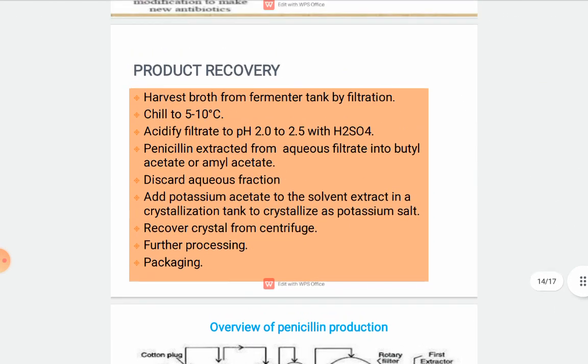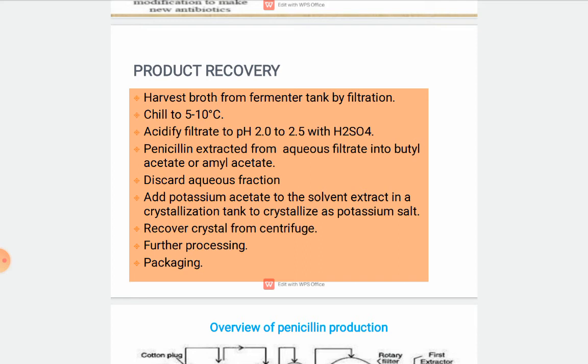And the product recovery: the harvest broth from the fermenter tank is taken by filtration, as we have discussed, and it is chilled to 5 to 10 degrees centigrade. Acidify the filtrate to pH 2 to 2.5 with H2SO4, and then penicillin is extracted from the aqueous filtrate into butyl acetate.